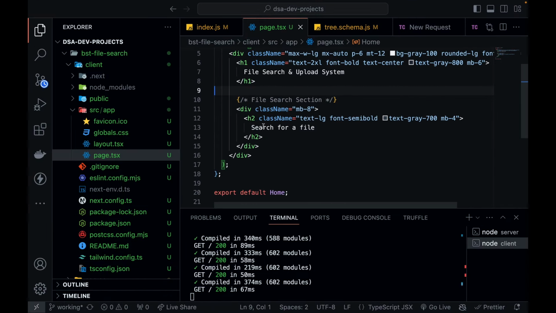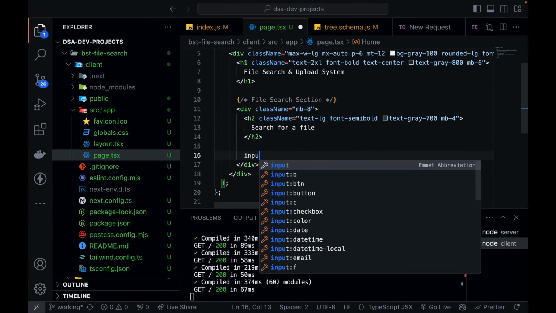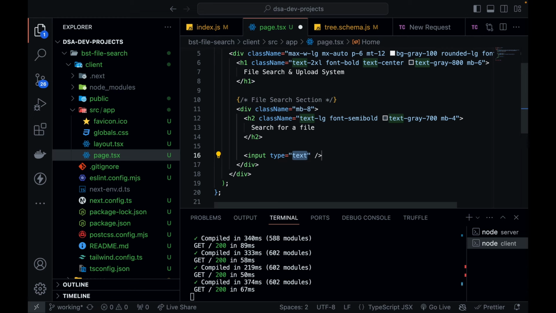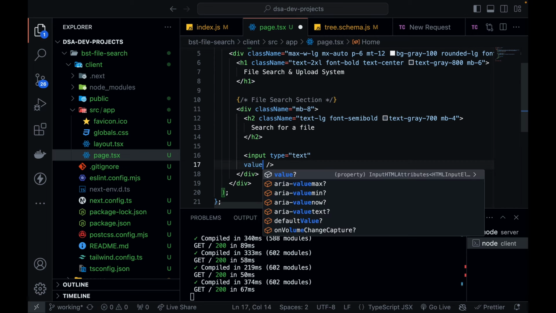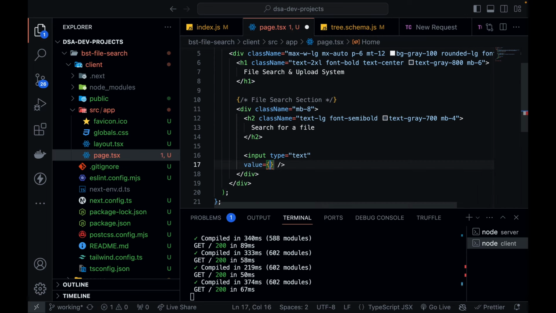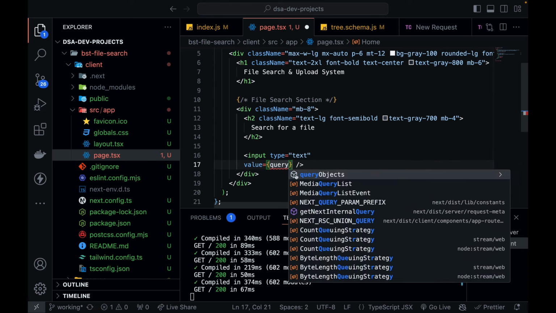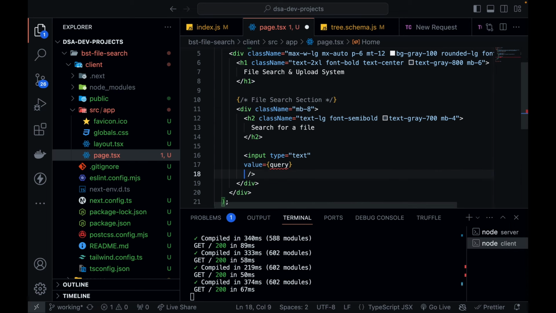This is good. Now just below that, I want an input field. So this input field will be my text field where I'm going to enter the key of my file. Okay, so for the value, I'm going to define one variable at the top, which will be query, whatever I'm going to type over here, query, and on change, I need to set the query. So whatever I'm typing, it should set the query as soon as I change the text in it.